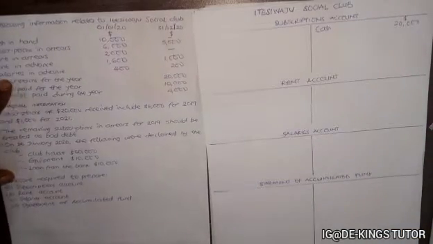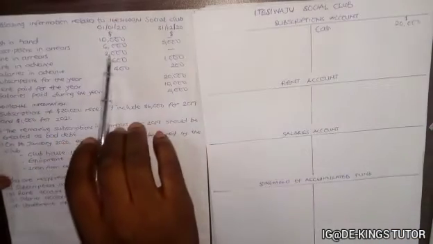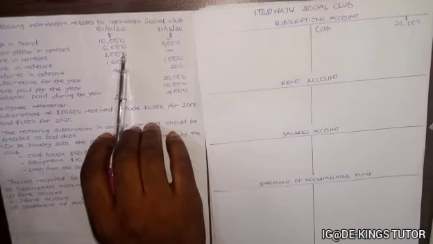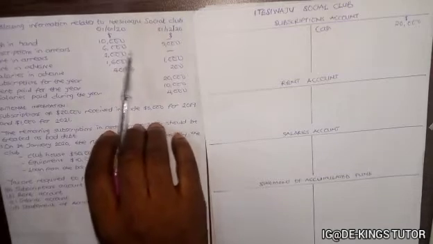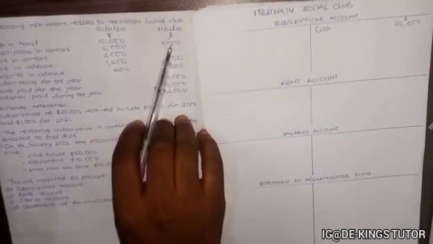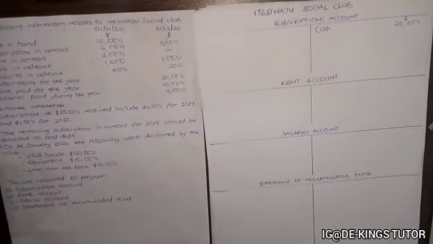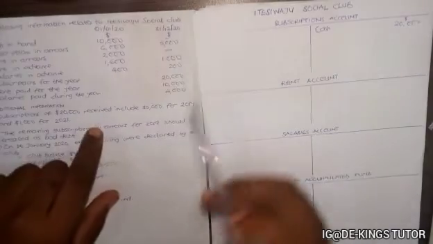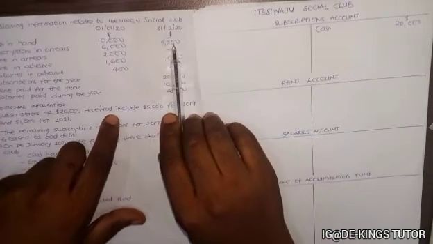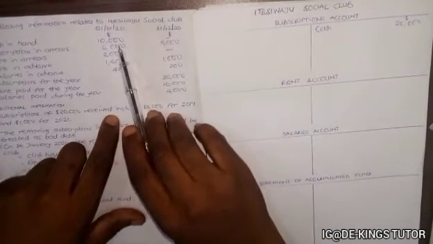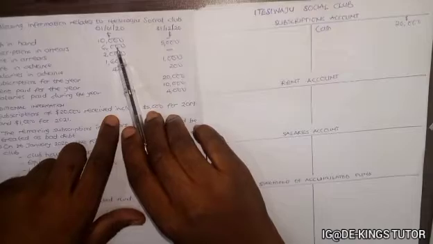Now, it says subscription in arrears 6,000, and for 31st is 5,000. So we said for subscription in arrears for the current year you add, while for other dates that is not the current year, you do the reverse.